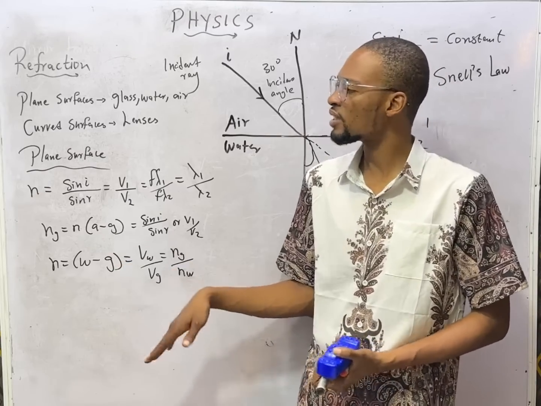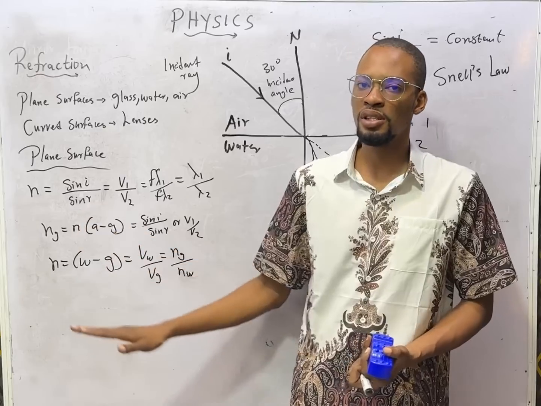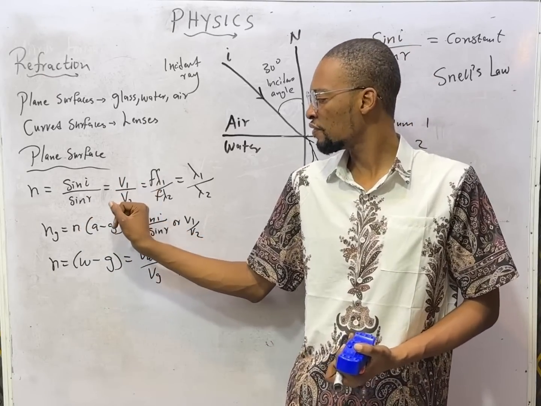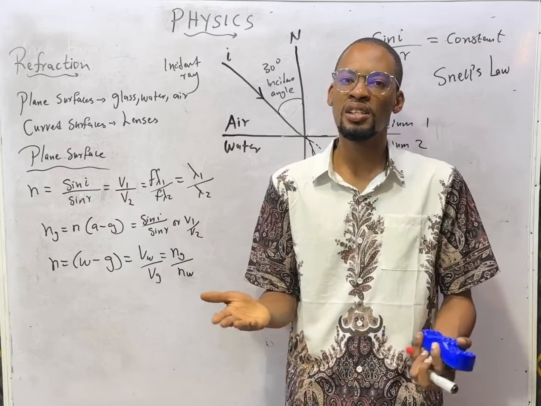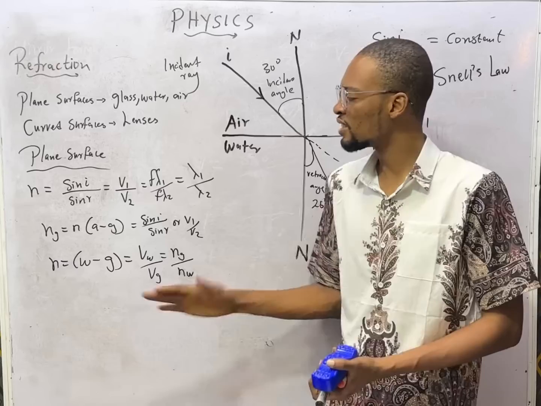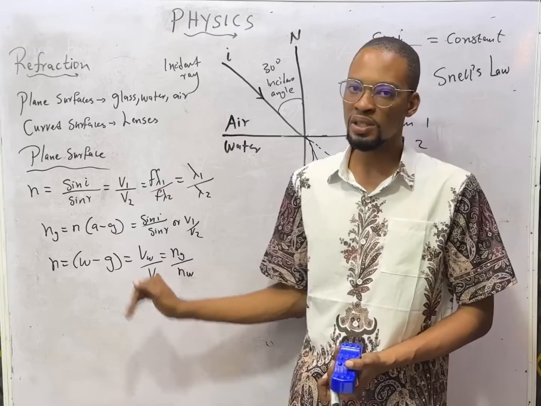So for air to water, sin i is the angle in air, and sin r is for the water. This is the same thing as v1 over v2. v1 is the velocity of light in air, and v2 is the velocity of light in the medium, let's say water or glass.